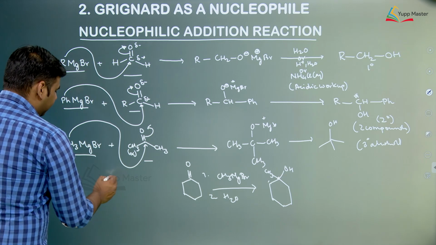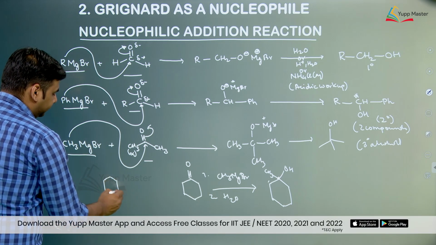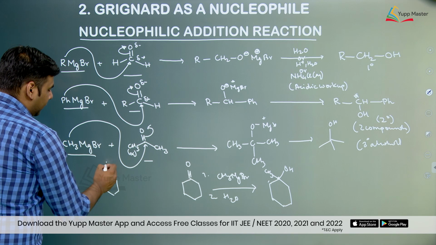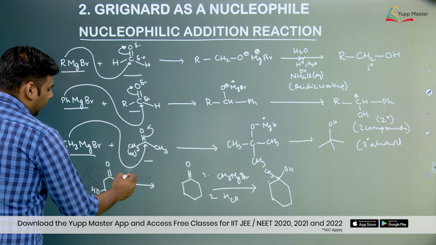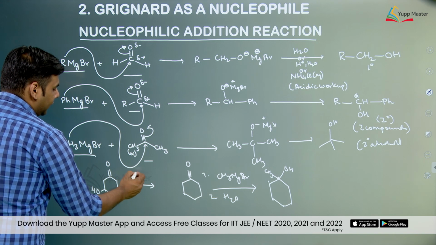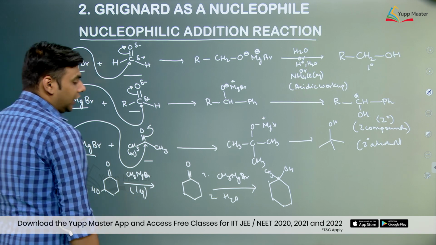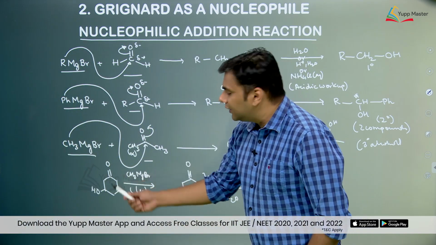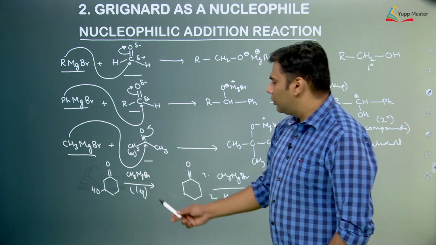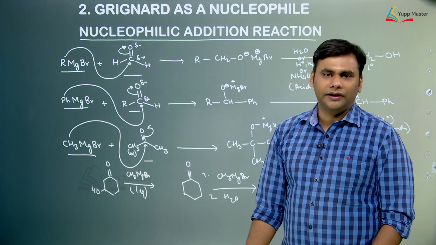But suppose there is a question something like this, where we are having a C double bond O and say an OH is also present, and we take CH3MgBr, 1 equivalent. So there are 2 reactions that can happen over here. One is the nucleophilic addition, Grignard reagent can go and attack on C double bond O, and the other is it can abstract the acidic hydrogen.